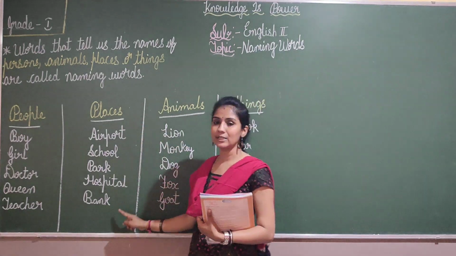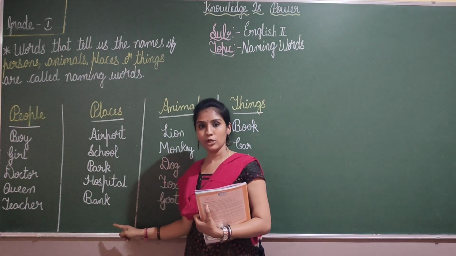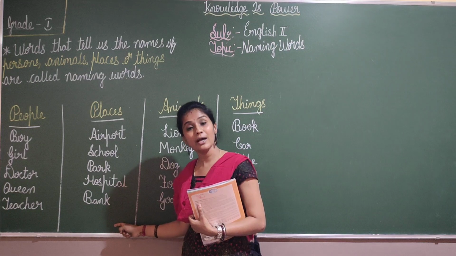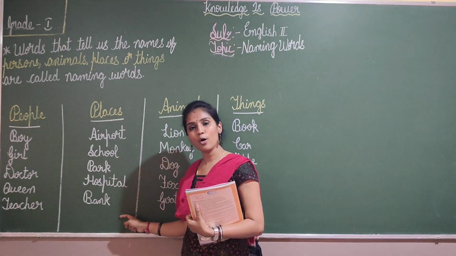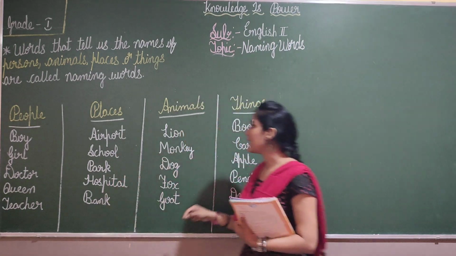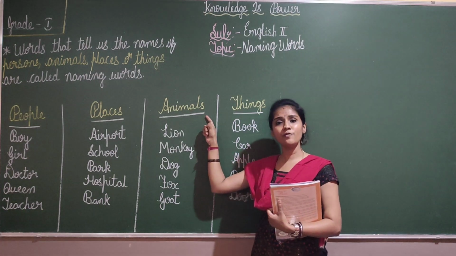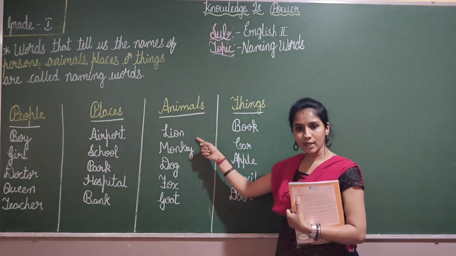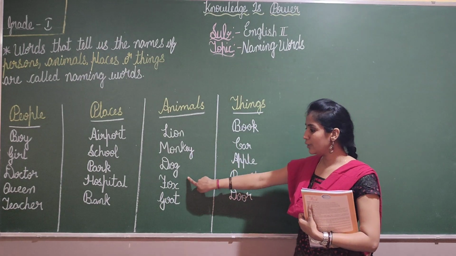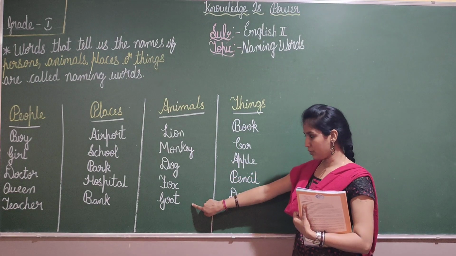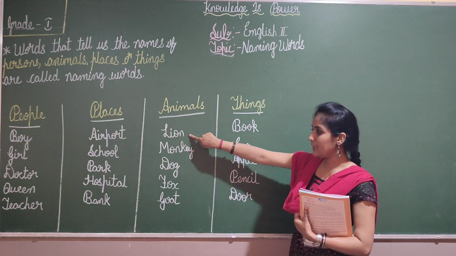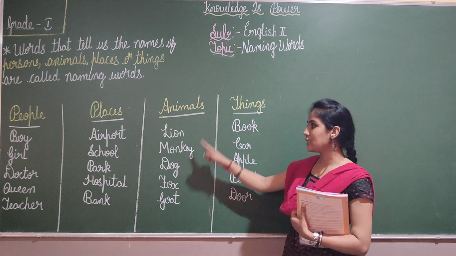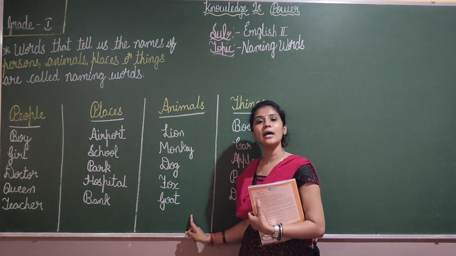This all comes under the names of places. You will be able to identify all this, no? Yes. All this has got a name. So this is a group of places. Okay, children? Next. Names of animals. Even animals have also got names. Lion, monkey, dog, fox, goat. These are the names of the animals.